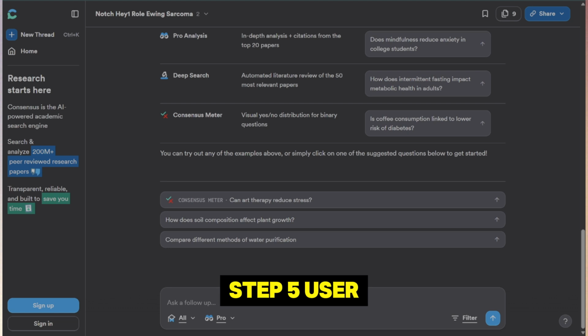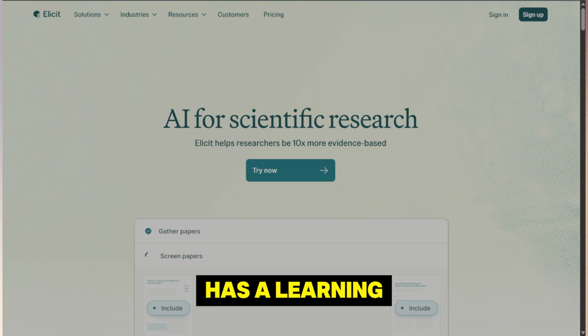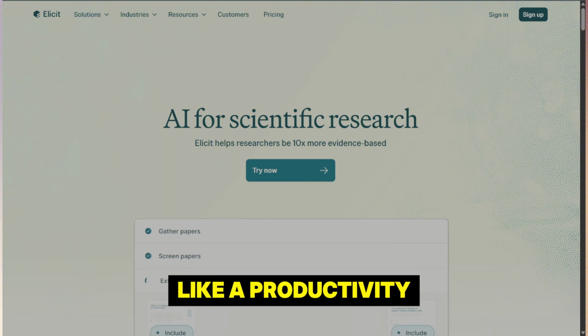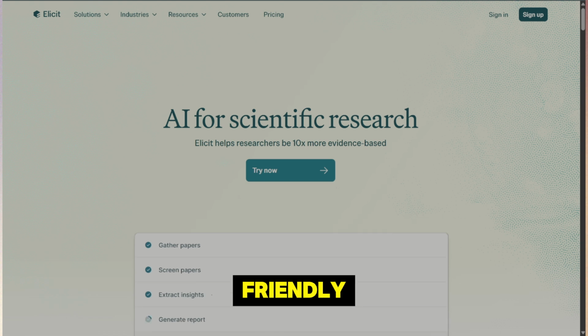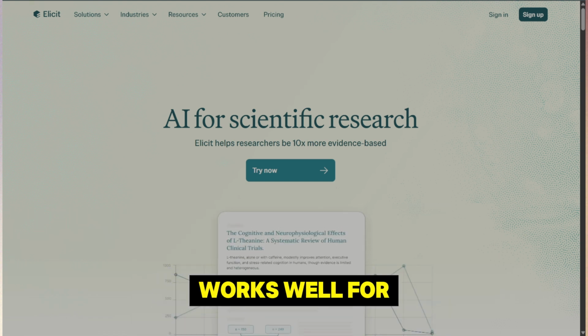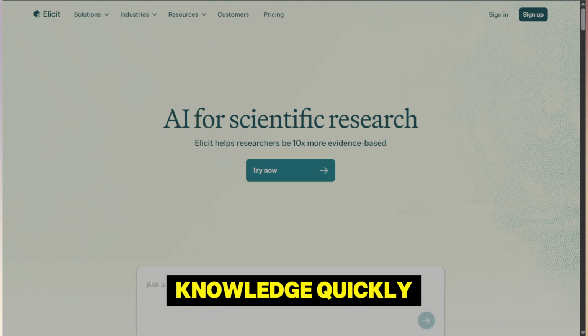Step 5. User experience and interface. Elicit's interface is data-driven but has a learning curve. It feels more like a productivity tool for researchers. Consensus is user-friendly, very lightweight, and works well for students, professionals, or anyone wanting credible summary-level knowledge quickly.